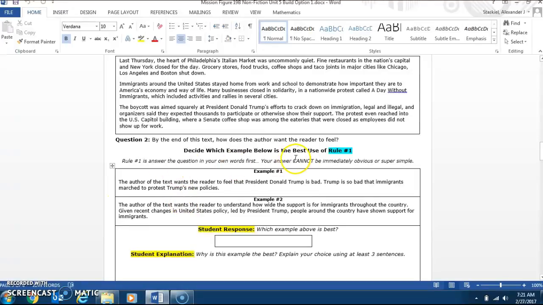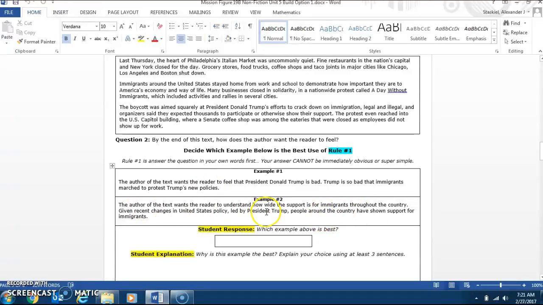So answering the question in words first can't be immediately obvious or super simple. This is the rule number 1. I would say 90% of you are choosing example 2, which is correct. The author of the text wants the reader to understand how wide the support is for immigrants throughout the country. Given recent changes in U.S. policy led by Trump, people around the country have shown support for immigrants.